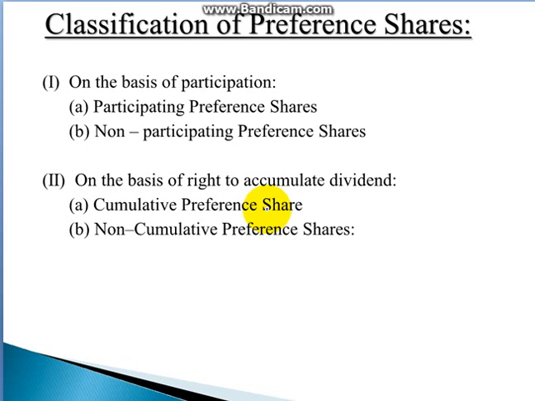Now what is the classification of preference share? On the basis of participation: first, participating preference share, and second, non-participating preference share. So there are two types.